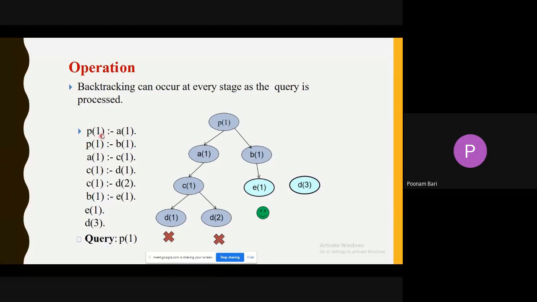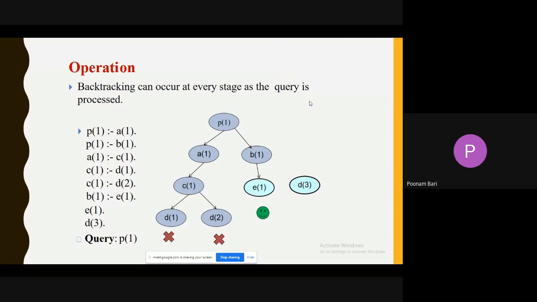That means P of 1 has two branches, A of 1 or B of 1. And whenever Prolog is there and you want an answer for a query, it uses depth first search, that is DFS. So it goes to depth and then it backtracks, and then it comes to the conclusion.